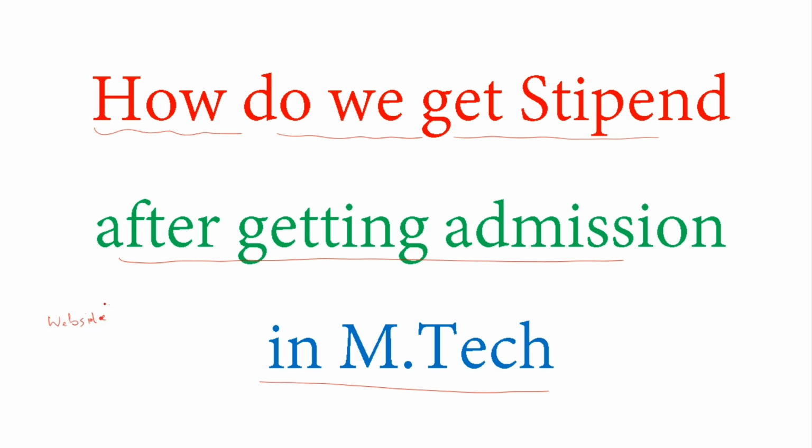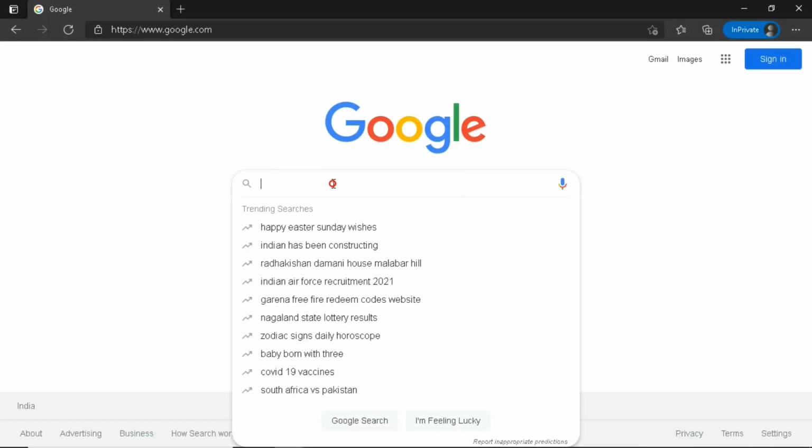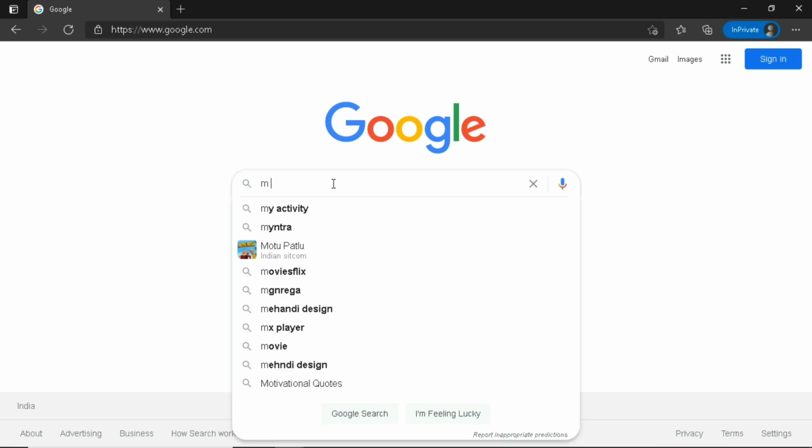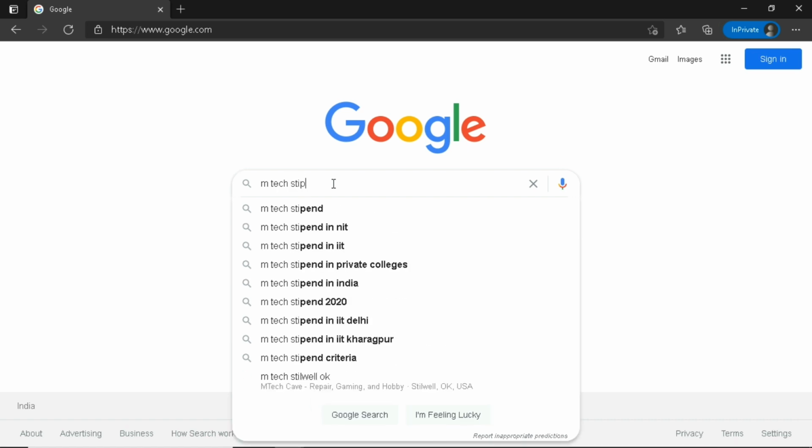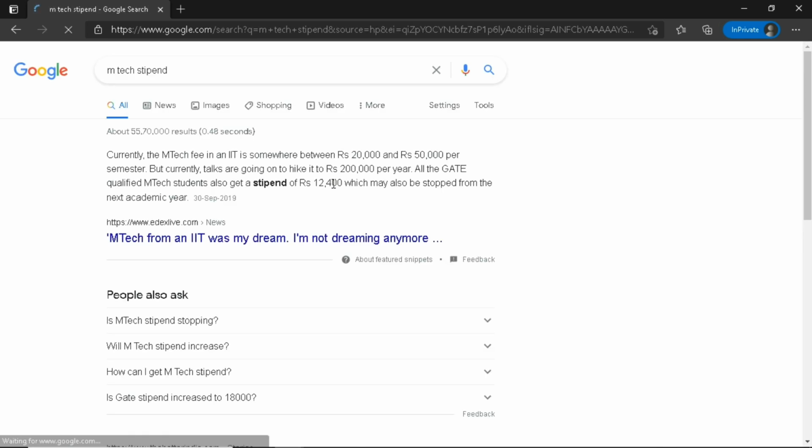providing authority, that is AICTE. So we will be visiting the website of AICTE first. So let's visit the website of AICTE. In Google we will write MTech stipend. Okay, let's type it, MTech stipend, and we will just hit enter.